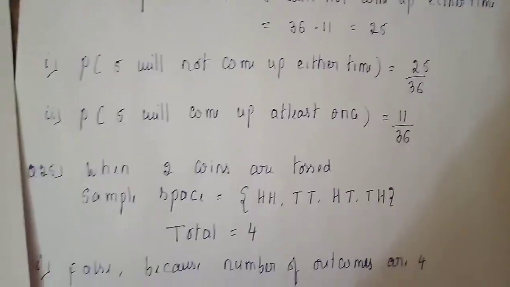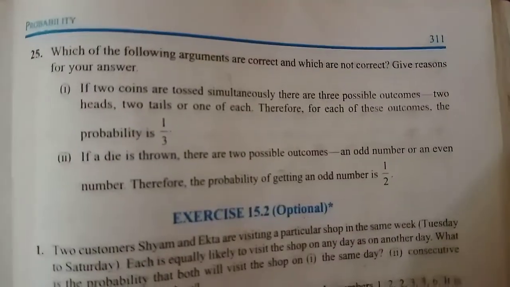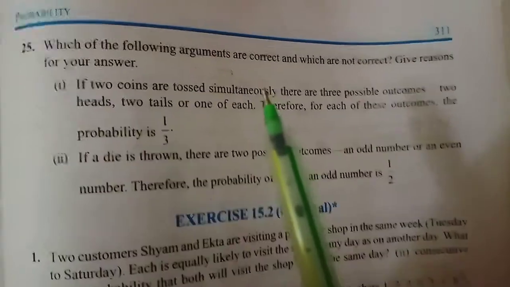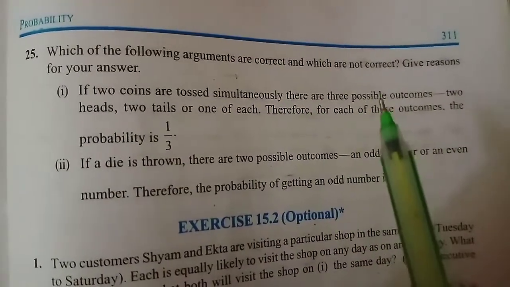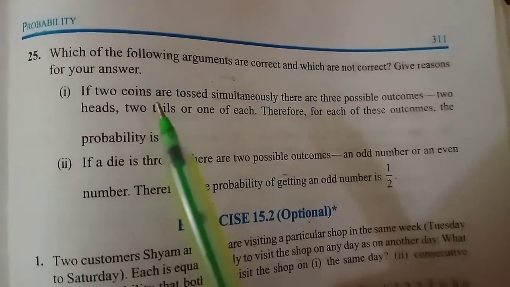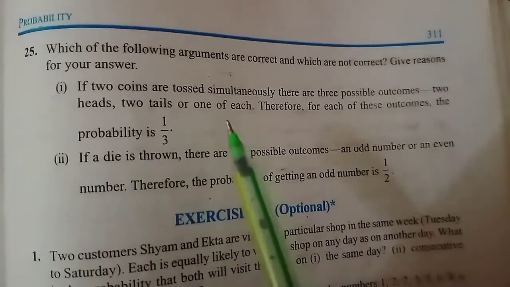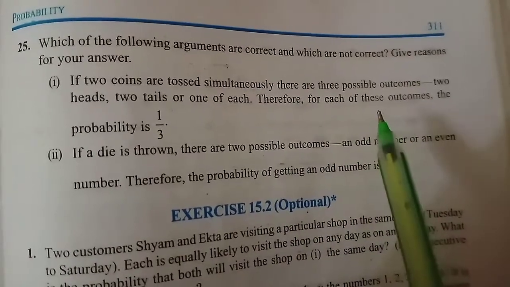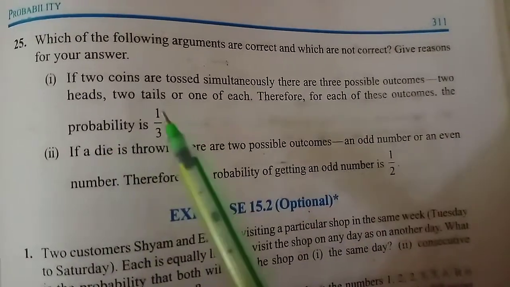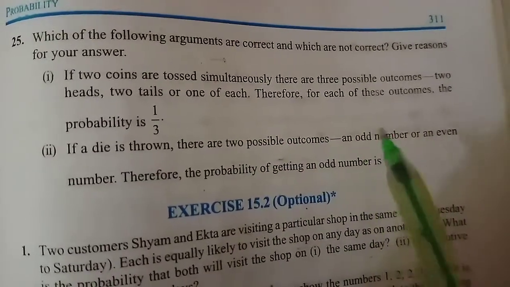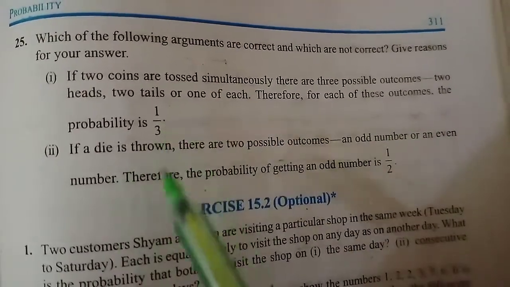So the next question is question number 25, the last question of this exercise. Which of the following arguments are correct and which are not correct? Give reasons for your answer. The first argument he has given: if two coins are tossed simultaneously, there are three possible outcomes: 2 heads, 2 tails or 1 of each. Therefore, for each of these outcomes, the probability is 1 by 3.